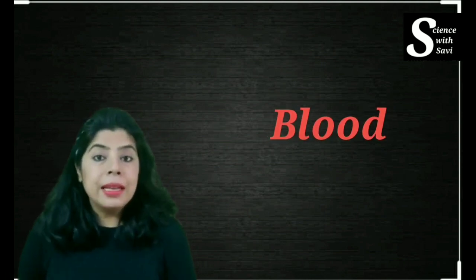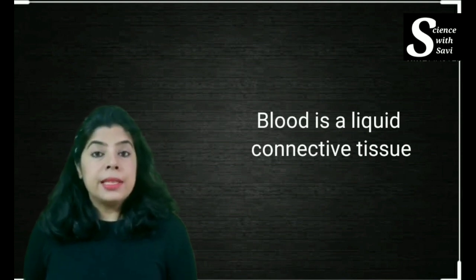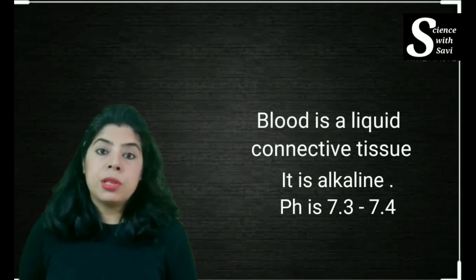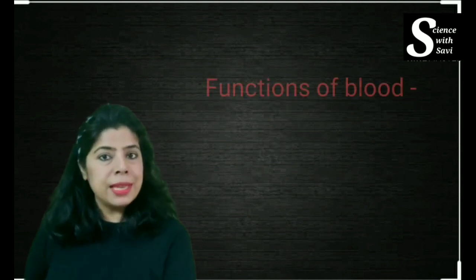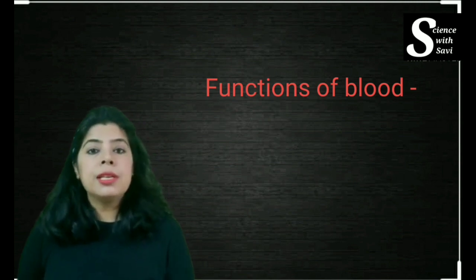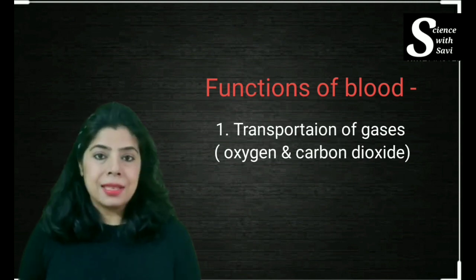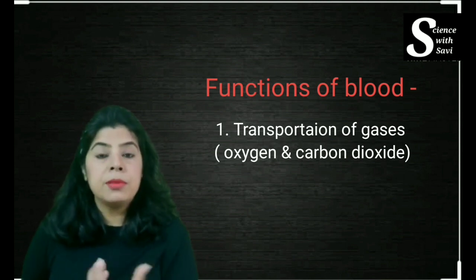As you have already studied in Class 9, blood is a liquid connective tissue. It is alkaline in nature, its pH is around 7.3 to 7.4, and in an adult human male there are around 5 to 7 liters of blood, and around 5 to 6 liters in an adult female. Now blood has very important functions, which you can see on the board under these subheadings. The first function is that blood helps to transport gases, like oxygen and carbon dioxide, throughout the body, which happens in respiration.